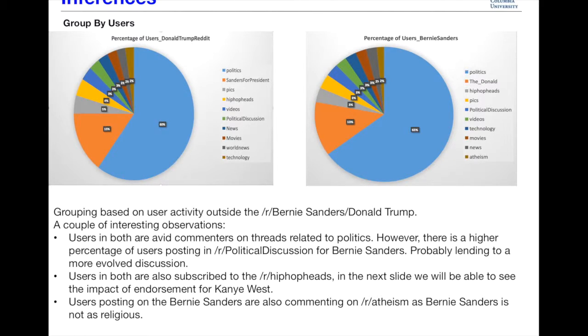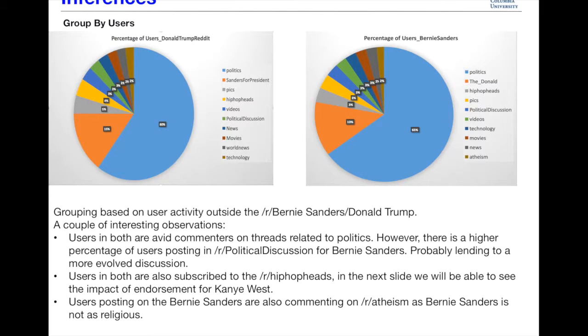However, there is a higher percentage of users posting in the political discussion subreddit from the Bernie Sanders subreddit, probably lending to a more evolved discussion among users who post in Sanders for President as opposed to the subreddit for the Donald.